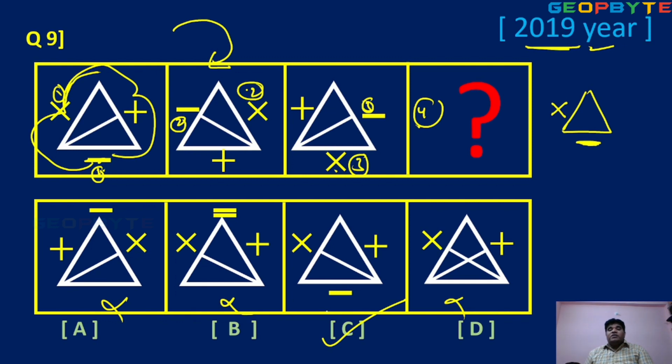Okay, but for our convenience, everything also. So minus operator, multiplication operator, minus operator completed. What is remaining? Plus operator. From the vertex to the opposite side, one perpendicular or one line. Okay, one line. So first position, second one, third, and again the fourth one looks like this. So option C is the right answer, children.